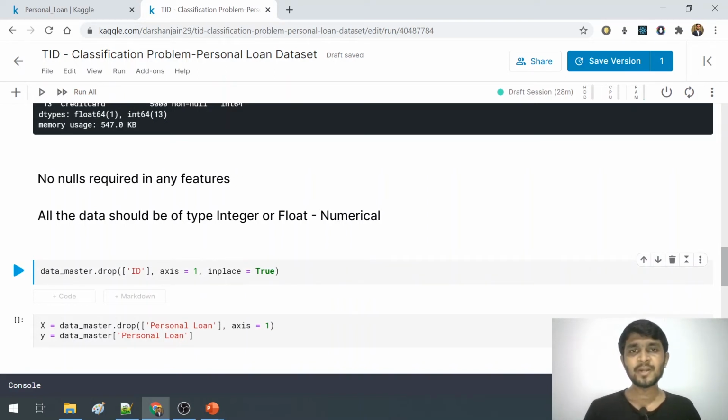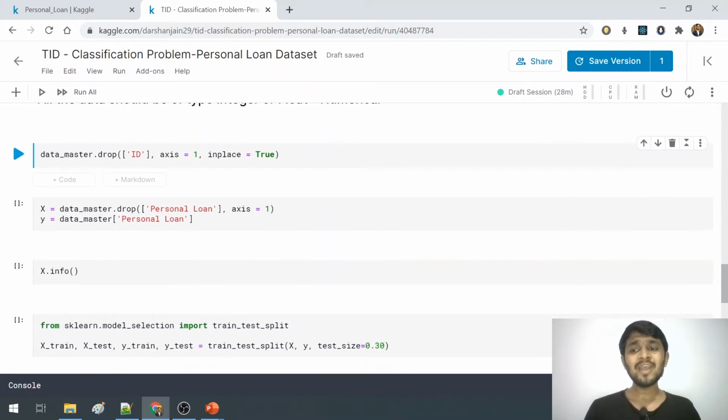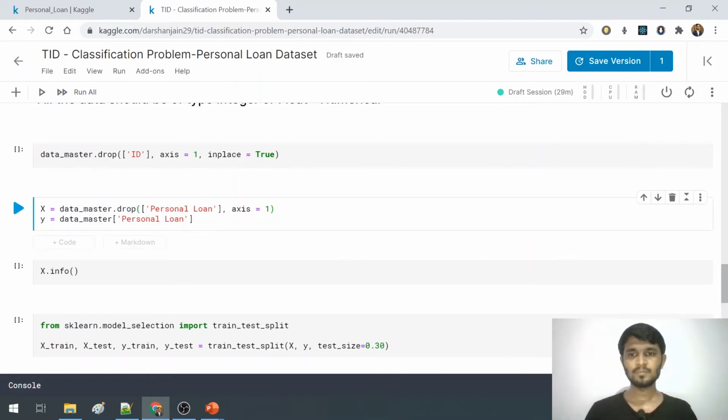Now as we are separating our X and Y, Y is something that we will be predicting and X is something that we will be using to train our model. As we are predicting personal loan, we will move that column to Y and keep all the remaining columns in X. So let us first take the entire dataset except the personal loan column.